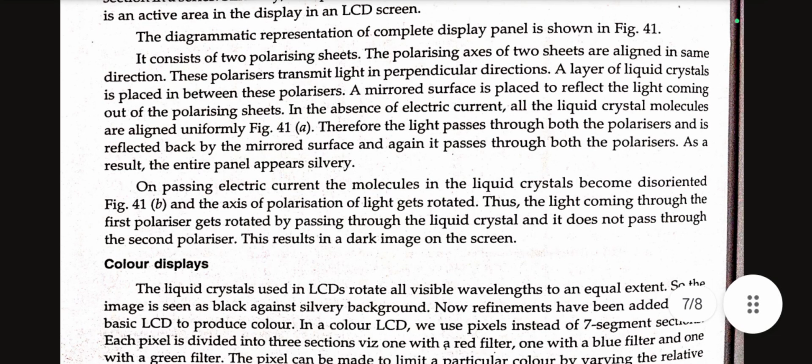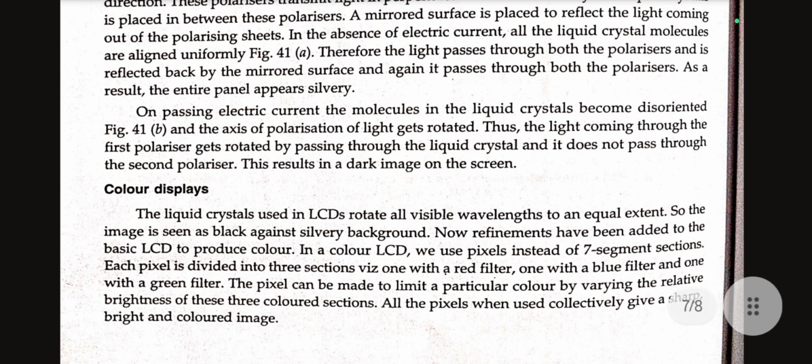On passing electric current, the molecules in the liquid crystal become disorientated and the axis of polarization of light gets rotated. Thus, the light coming through the first polarizer gets rotated by passing through the liquid crystal, and it does not pass through the second polarizer. This results in a dark image on the screen.